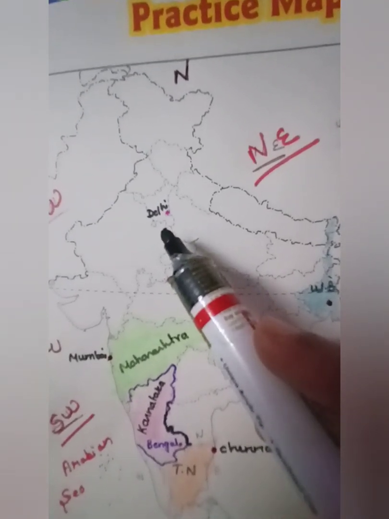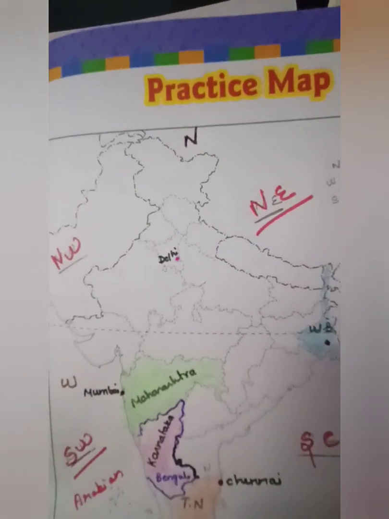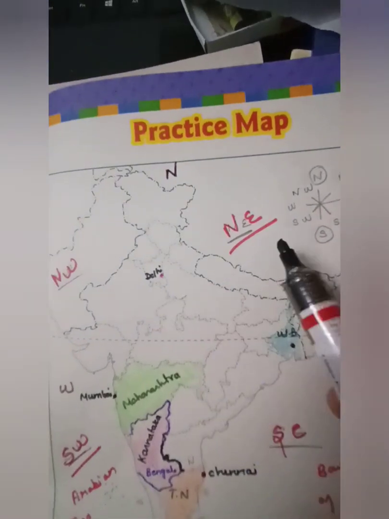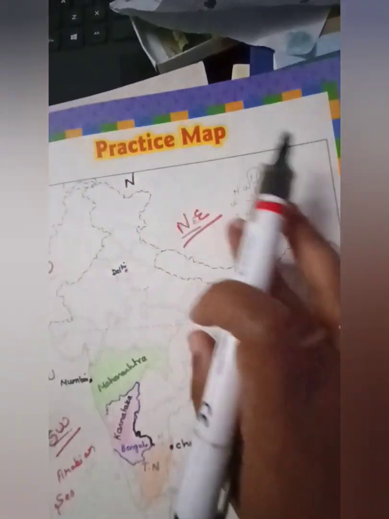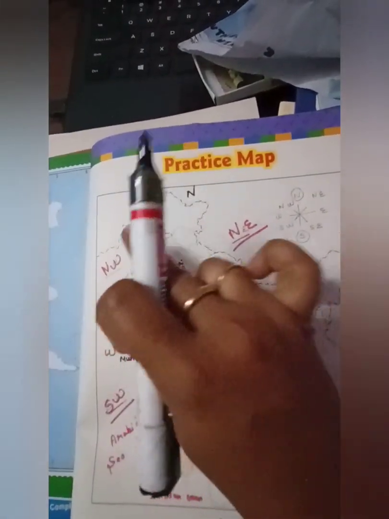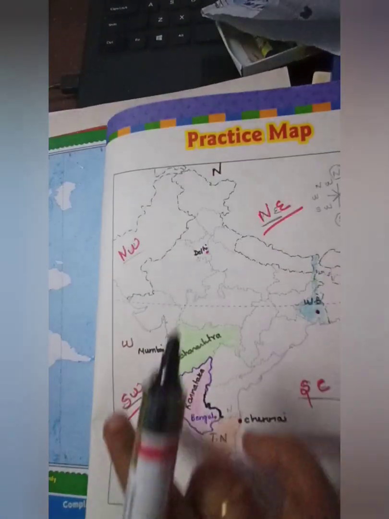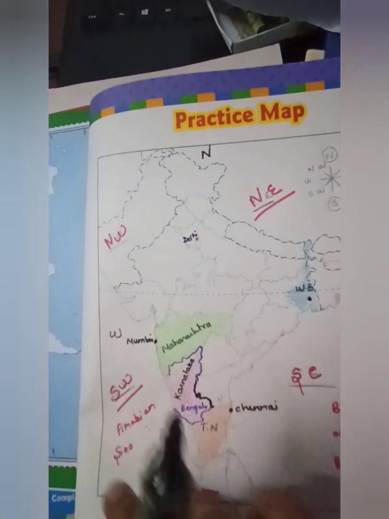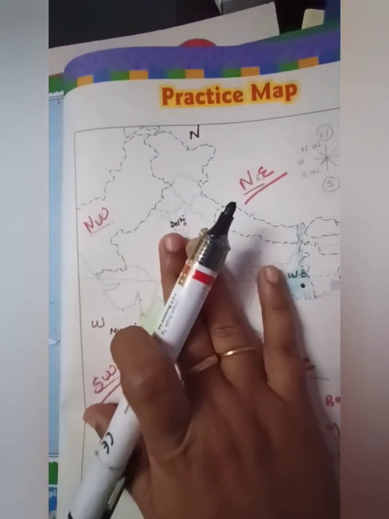National Capital Territory. Understood? And children, we studied that to its east is Uttar Pradesh. So this is east, here Uttar Pradesh, and on the other 3 sides, that is north, west and south, we can see Haryana. Haryana on the other 3 sides. Okay, so that's all about the location of Delhi.